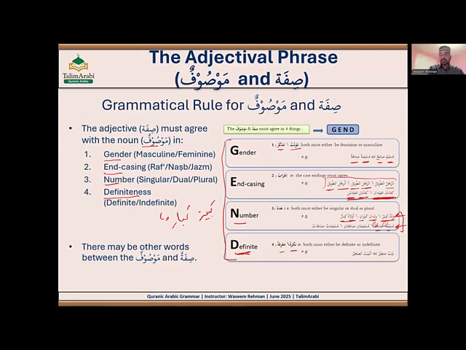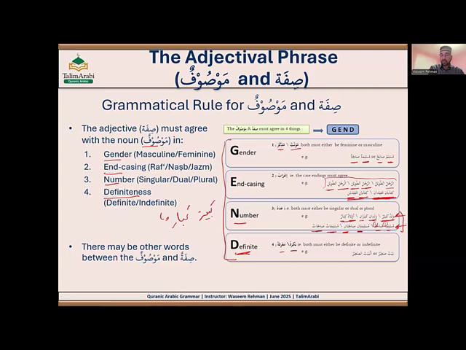Muslimatani salihatani. So now as you see, it is dual now, so salihatun becomes salihatani. And same thing: if Mawṣūf is rafa ani, sifa is also ani. It must match the status. And both are dual, both are feminine. Muslimatun becomes feminine plural, then salihatani becomes salihatun.